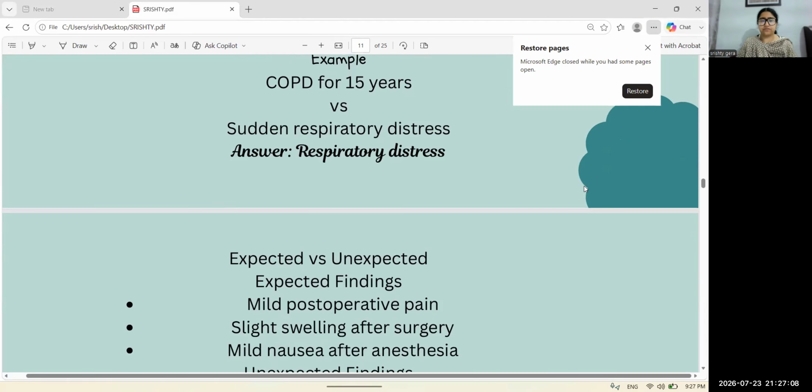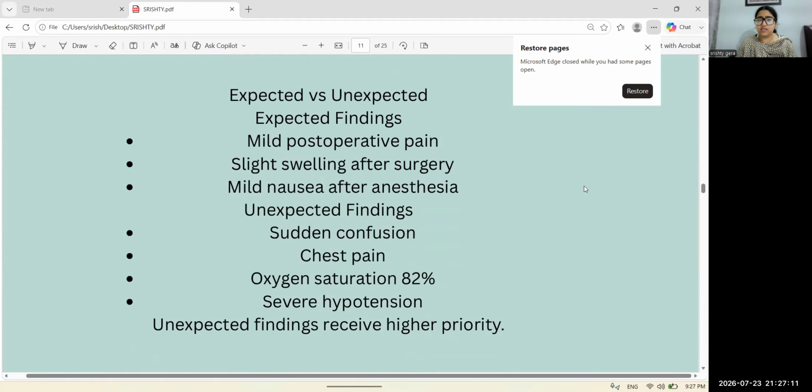Okay, the next is expected versus unexpected findings. Expected findings include mild post-operative pain. After surgery, after operation, there will be a mild pain, which is an expected finding, and there is no need for intervention. We just give the analgesia. Okay, the next one is slight swelling after surgery. After surgery there will be slight swelling or slight redness. We do not intervene for these patients. Okay. Next one is mild nausea after anesthesia.